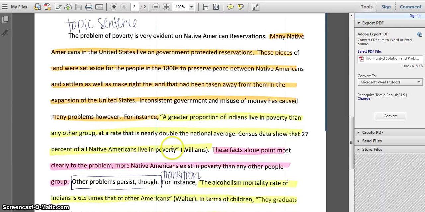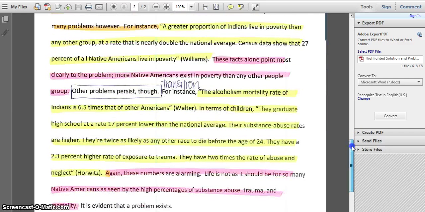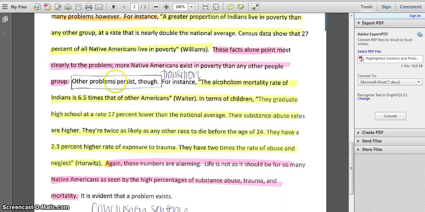But then I can move into that first piece of text evidence, which talks about 27% of all Native Americans living in poverty. Now, the commentary is kind of short here because the statistic sort of speaks for itself in that it is evidence of the problem. So these facts alone point most clearly to the problem. More Native Americans exist in poverty than any other people group. But then I'm going to move right into my next piece of evidence with a transition: other problems persist though.